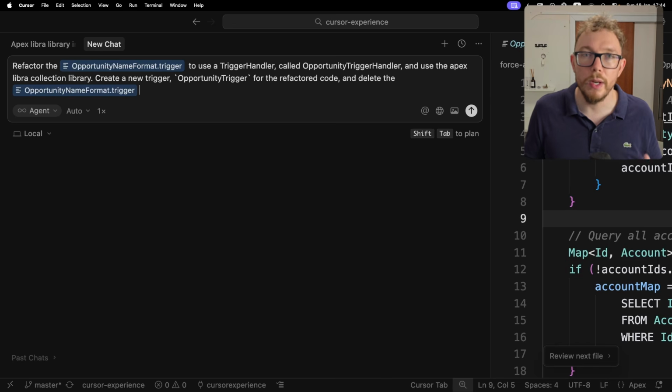So here's what I want to do. I want to go and refactor this to use a trigger handler to follow best practices better. I know Apex Libra has a trigger handler library, but I want to go and do it this way as I hope it will be faster. The other thing I want to do is use the collections methods, which will make the code cleaner. And finally, I want to delete this so that then I can follow a better name format.